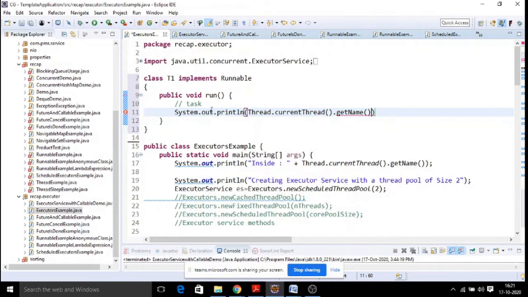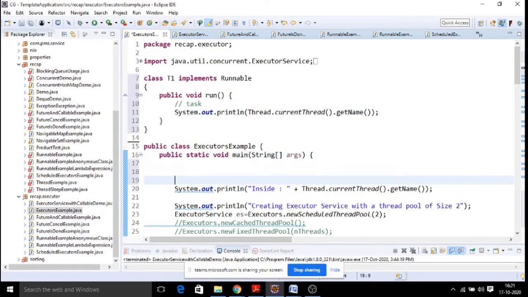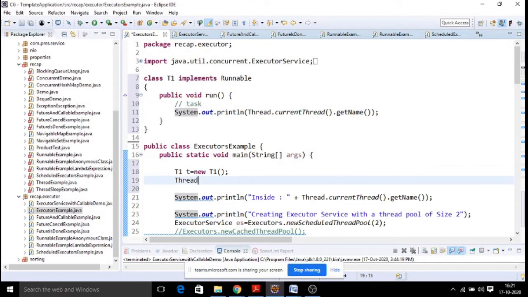This is nothing but simply printing of the name. So this is the logic you are writing with a runnable. When you wanted to run it, what do we do? We will create an object of t1 first,